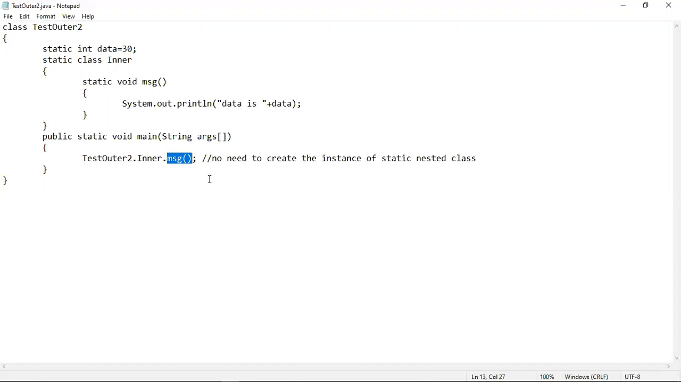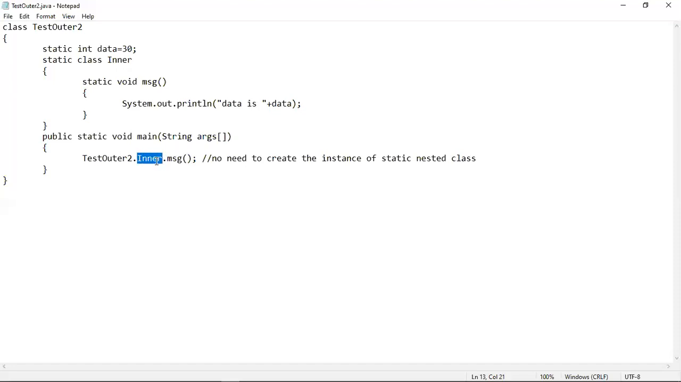you don't need to create any object here inside main in order to call this class or in order to call this static method message. You just have to use the class name. Just as I explained in the previous program, where you have seen that in order to call a static method or a static class, you don't need to create any object. You just have to use the class name before it. That's what we are doing. You don't need to create any object in order to call the message method. You just have to use the class name Inner before it.